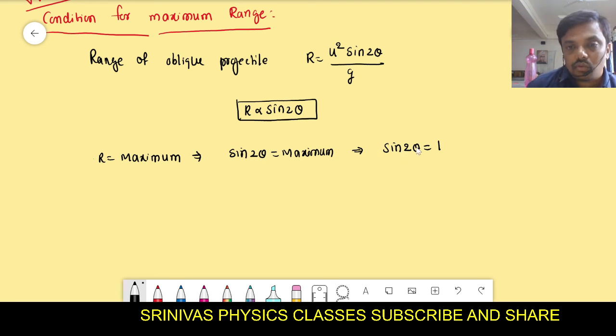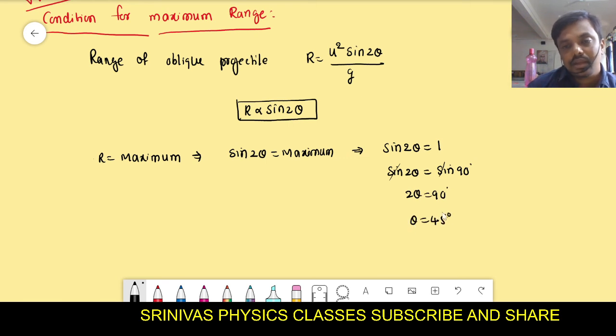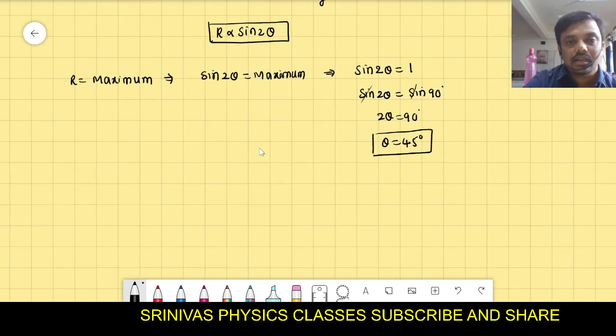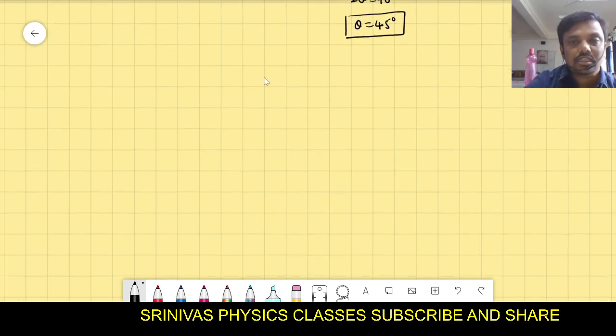Then for what angle will you get 1 here? For maximum, sin 2 theta we write as sin 90 degree. Sin 90 degree is 1. Sin cancels, 2 theta is 90 degree, then theta is 45 degree. If any object is thrown at an angle of 45 degree with the horizontal, it can achieve the maximum range.